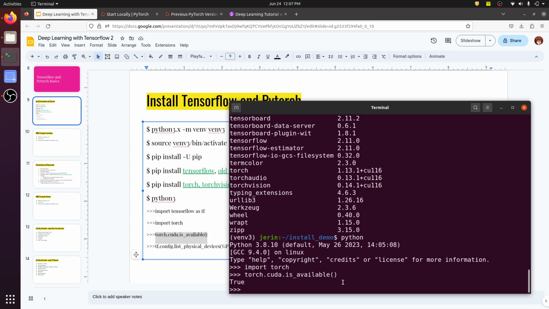So now we have installed TensorFlow and PyTorch with CUDA support. We came to know how to install the latest version, or if you want some old version, how to do that. All the links are available in the tutorial description. Okay, now we can move into building some models and training them.